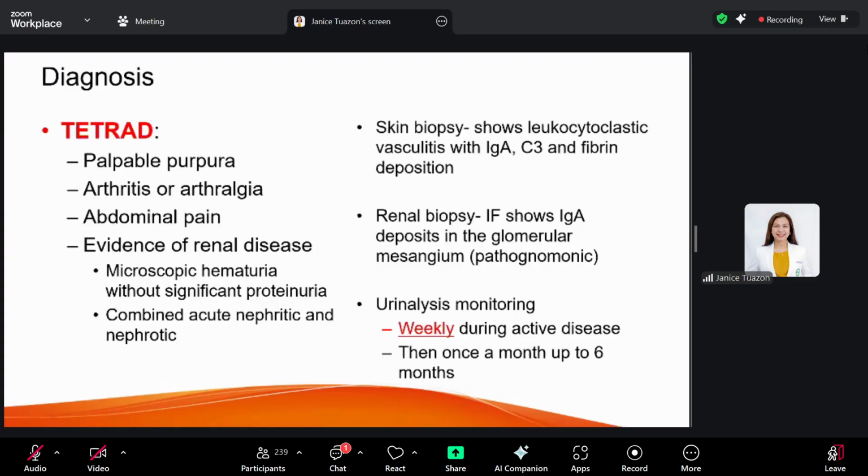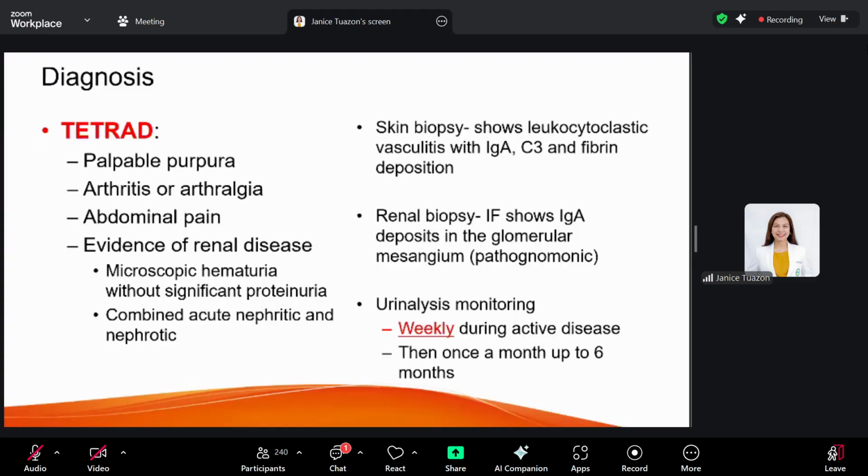So what do we do? Sometimes urinary abnormalities may not appear initially. They may appear up to 6 months after the disease onset. So we still have to monitor urinalysis weekly during the active clinical disease. And when is that? The active clinical disease is when you have the purpura, the arthralgias, and abdominal pain. Those are signs that you're still in the active phase.